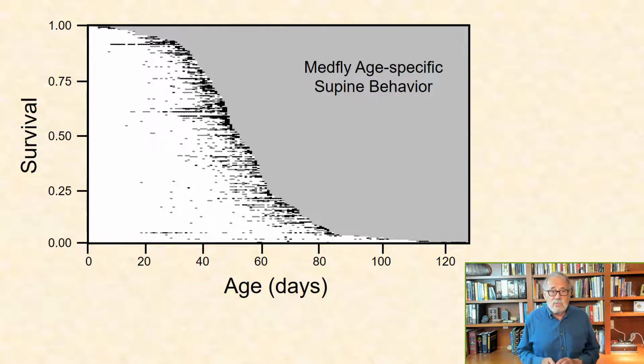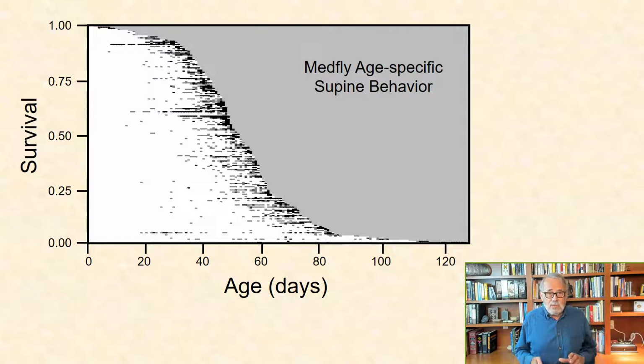Supine behavior seldom occurs in very young flies, where young flies are defined as less than 25 days, but frequently occurs in flies that are over 50 days old, which are ages at which the mortality rates begin to increase substantially. More importantly, the major patterns were not age-specific, but rather time-to-death specific, as they tracked inside the outer edge of the survival curve for this 200-fly male cohort.